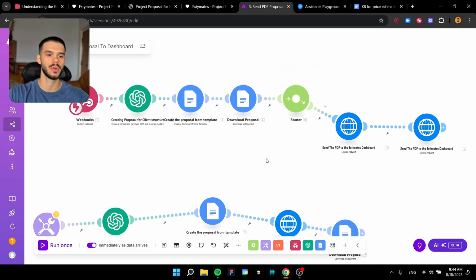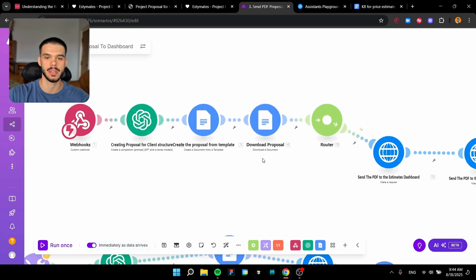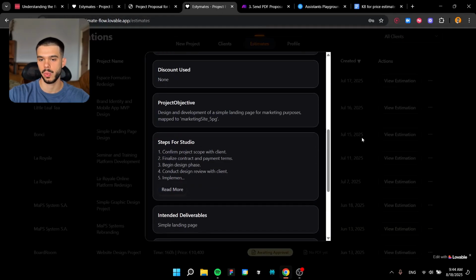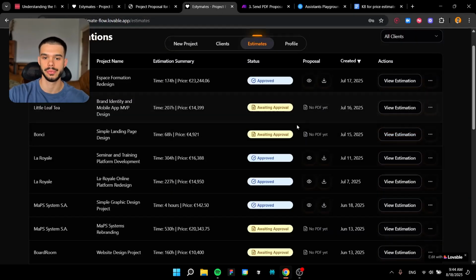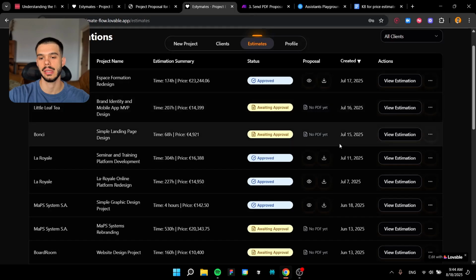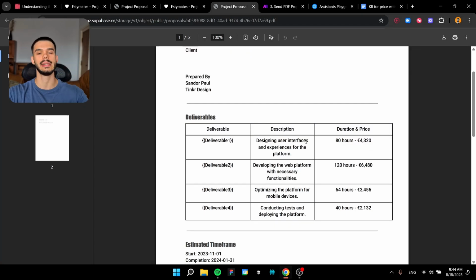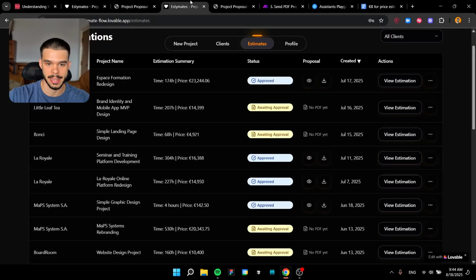What this third workflow does is basically get all of the data that we created when we made the estimation, and put it nicely into a proposal that looks a little bit like this. It's just a rough project quote that we can automatically send to our client fast.